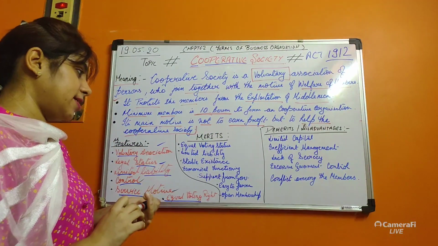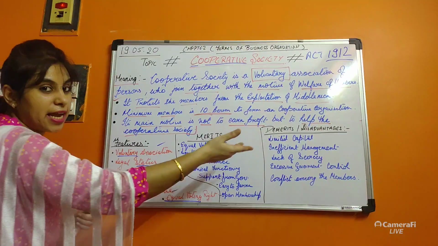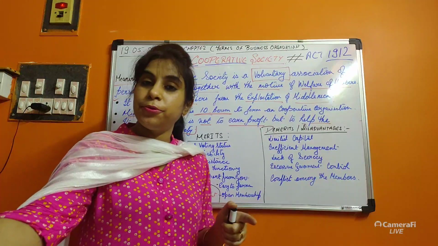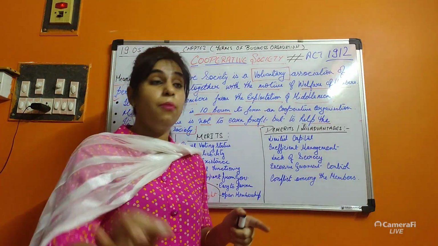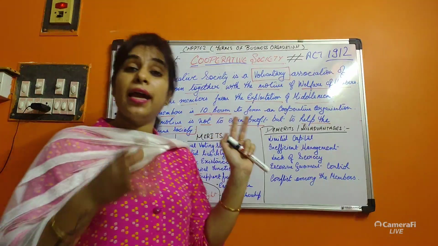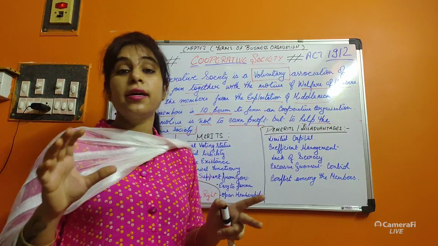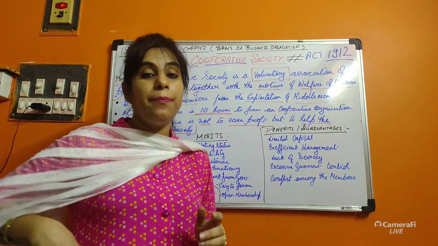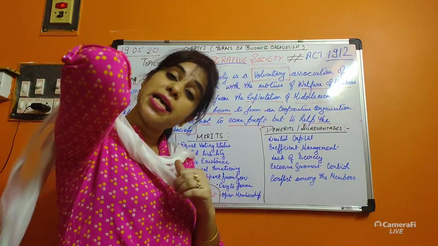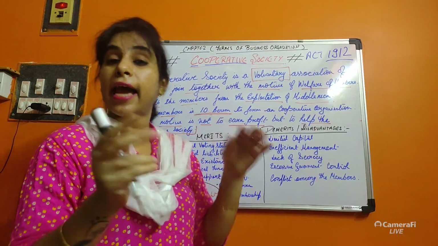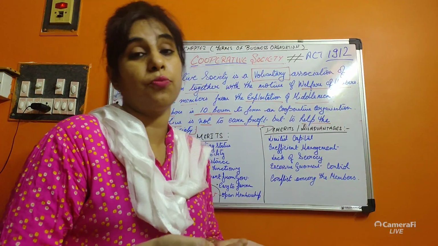Equal voting status. See, equal voting rights and equal voting status. As I told you, there is no discrimination between gender, the caste system, and the main is capital, because when they are forming the organization, they are bringing the capital. The capital they are bringing can be less or more. The capital is also not forcefully brought; it is also willingness to bring.